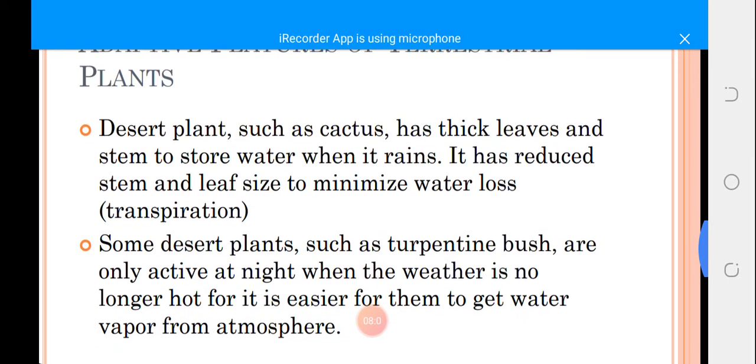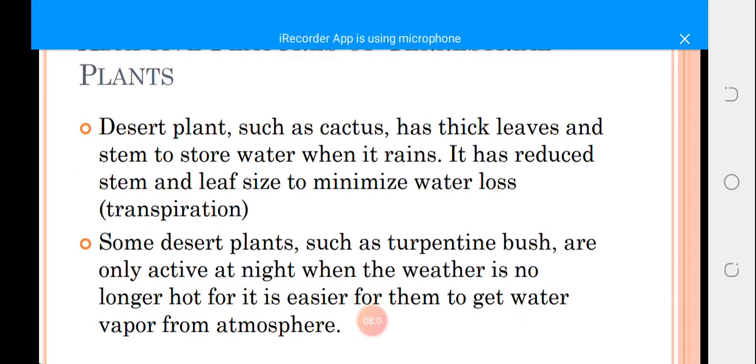Another one is desert plants. Now we're talking about desert plants. Desert plants such as cactus have thick leaves and stem to store water when it rains. They have reduced stem and leaf size to minimize water loss. They undergo the process called transpiration, so reduced leaf and stem minimize water loss.